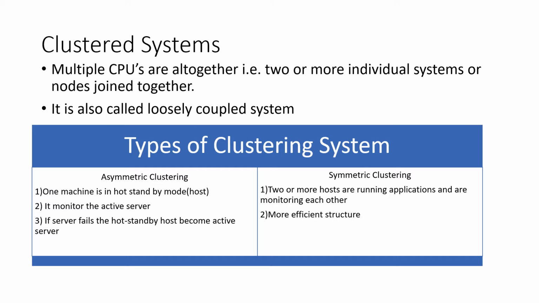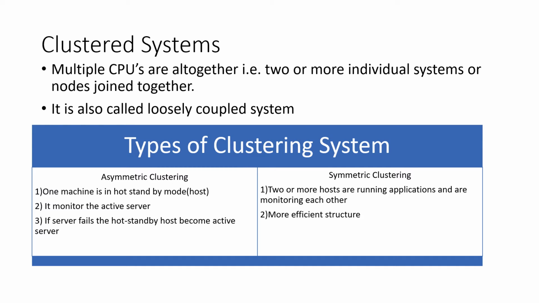A layer of cluster software runs on the cluster nodes. Each node can monitor one or more other nodes. If the monitored machine fails, the monitoring machine can take ownership of its storage and restart the applications that were running on the failed machine. There are two types of clustering systems, asymmetric clustering and symmetric clustering.